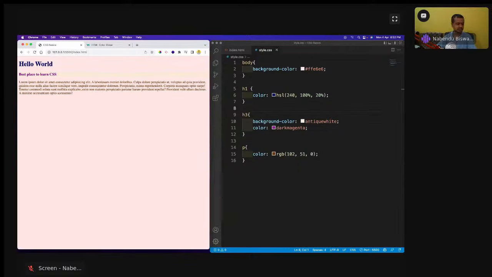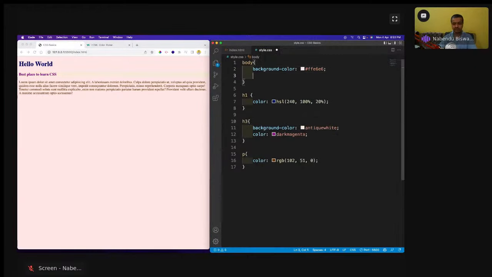Now we are going to look at the fonts in CSS. As we all know, I think I've told this also, there are inbuilt fonts in CSS which come with the browser. So we can give that with the font family. Font family is like Arial, Helvetica, and sans-serif, and I'll do it. See, a bit of change was done because the first font, which is the Arial font, was chosen here, and the Arial font is different from the one that was mentioned before. So the primary font Arial has been chosen, and when you give this font family to the body, it will be applied to the complete page. Okay, so that is done.